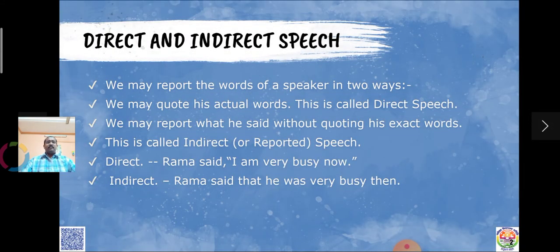We may report the words of a speaker in two ways. We may quote his actual words. This is called direct speech. We may report what he said without quoting his exact words. This is called indirect or reported speech. For example, Rama said, "I am very busy now." And when we change it into indirect speech, it becomes like this. Rama said that he was very busy then.